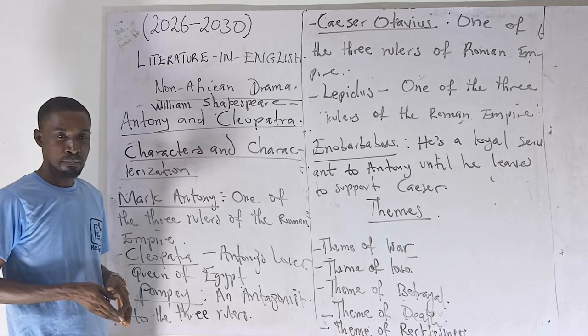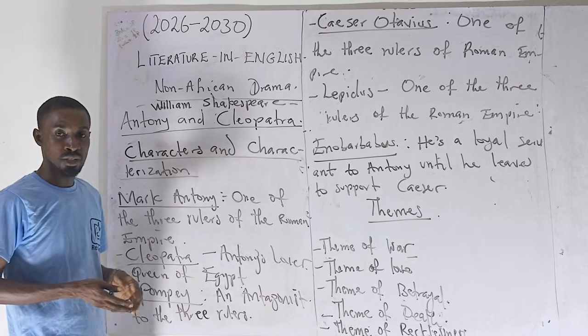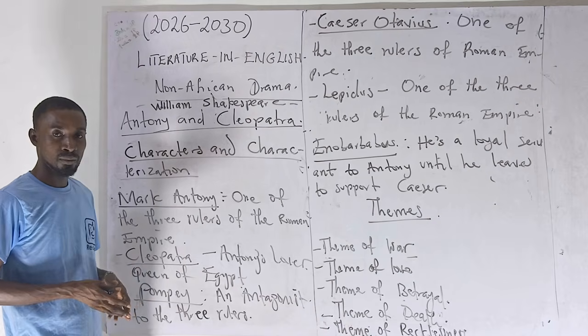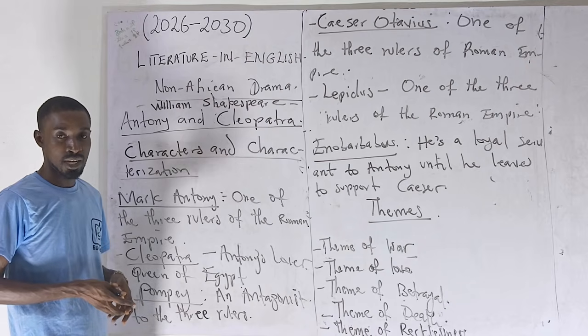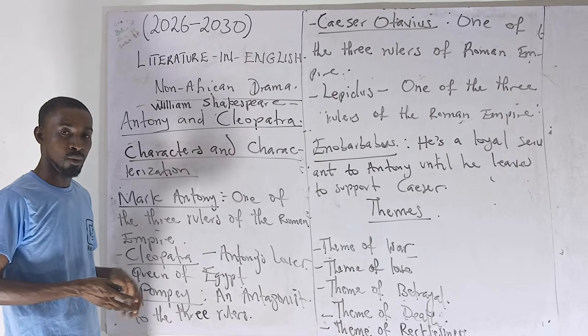And then we look at Enobarbus, a very loyal servant to Antony, until he finally leaves to support Caesar, in that Antony has actually lost the war now. Everybody sees him as a loser. He decided to leave. Back again, when the guy won another war, he felt embarrassed and had to commit suicide. Cannot withstand the shame, seeing the boss that he left earlier and winning the war again.